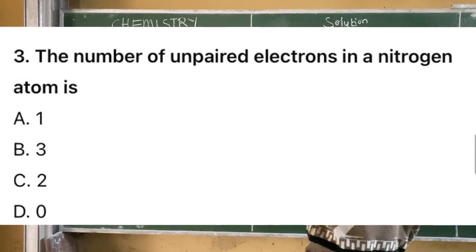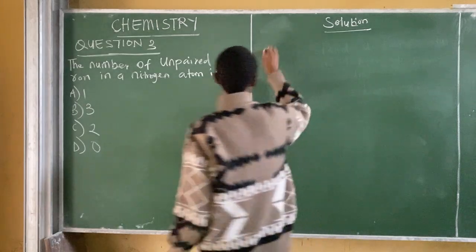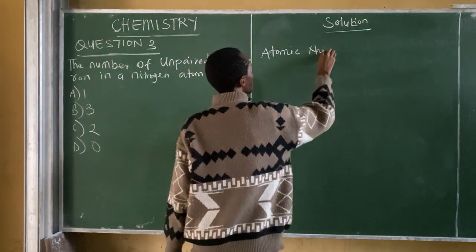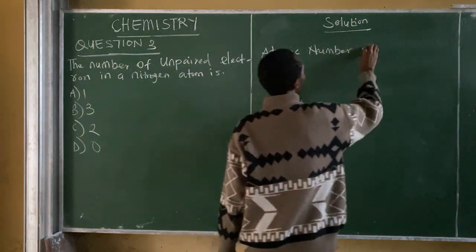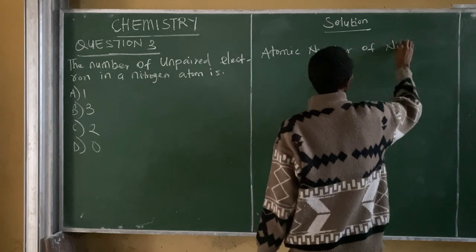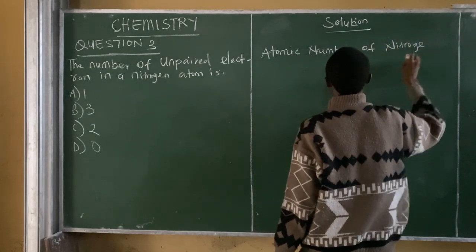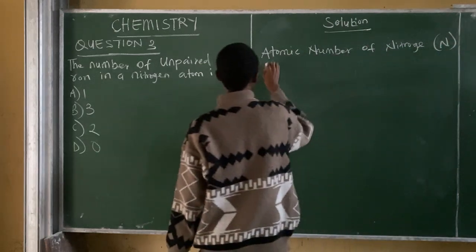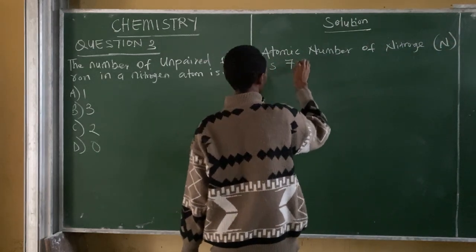Now, solution. Remember the atomic number of nitrogen is what? The atomic number of nitrogen, that is N, is 7.